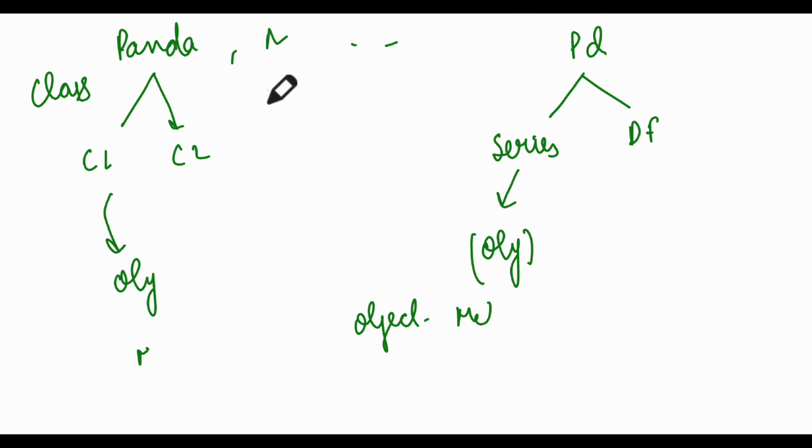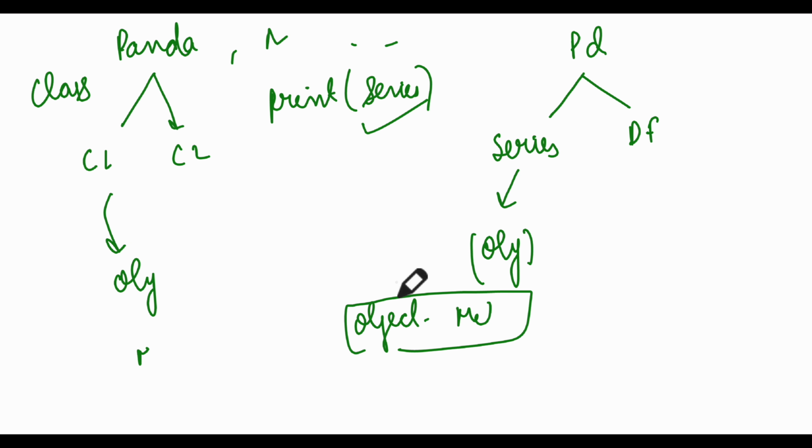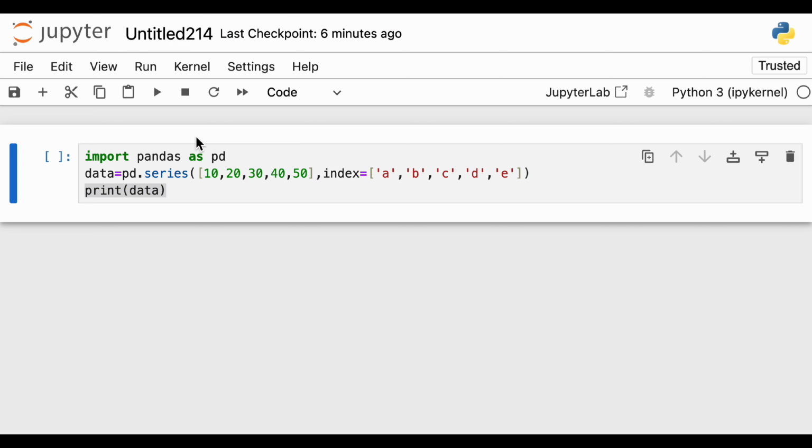So you cannot just do print series. It will be wrong because Series is a class. You can always print an object only. So that's why you need to convert it into an object, and only then will you print. This is what we are doing here.